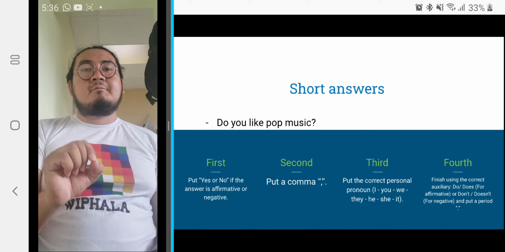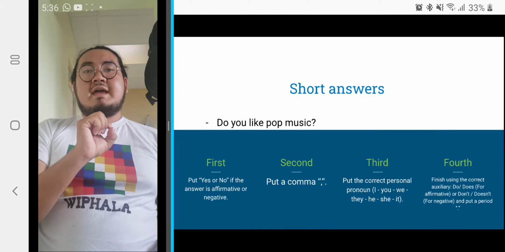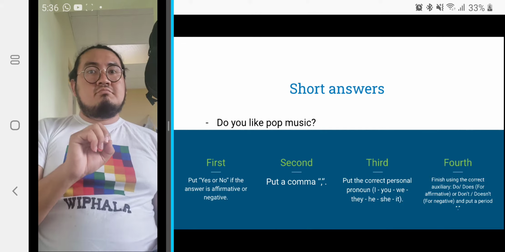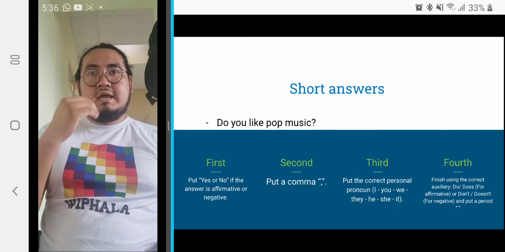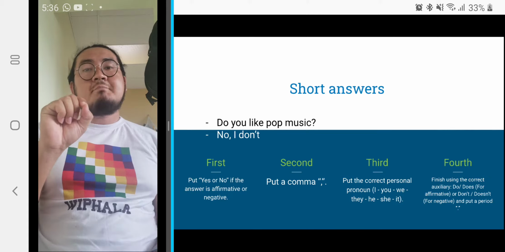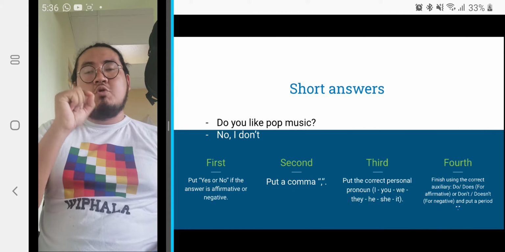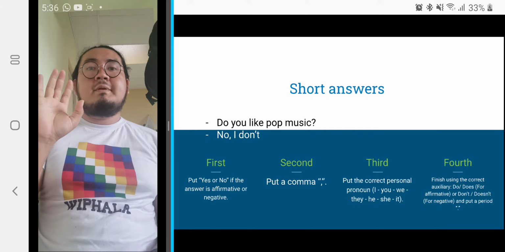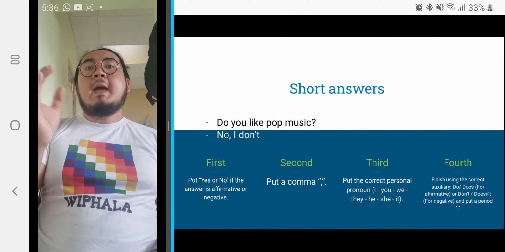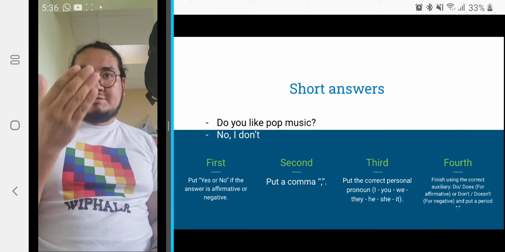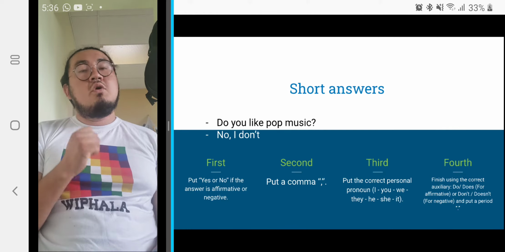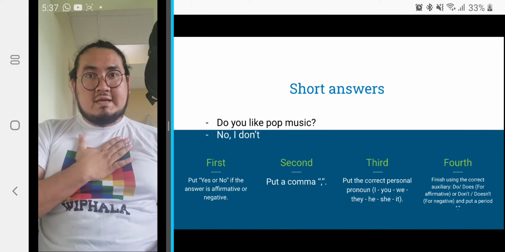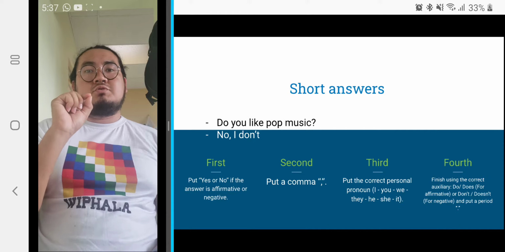So we have in here, after that, we put the correct auxiliary, okay? Example, in the question, do you like pop music? Yes, comma, I, yes, do. That would be the correct auxiliary, right? But if it's negative, as we see here in the example, we find that no, comma, I, that's the correct personal pronoun, don't. Yes?